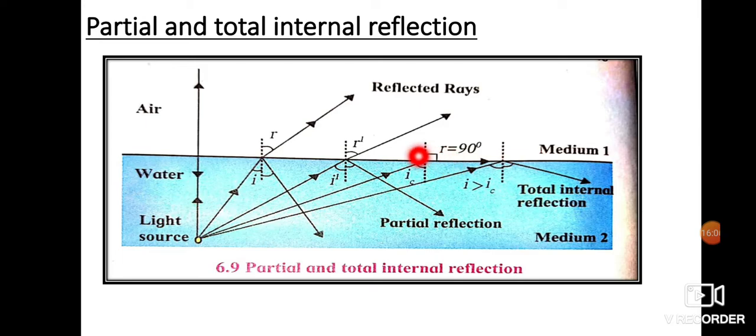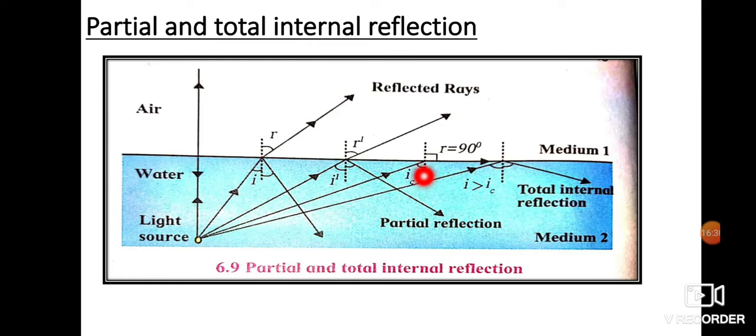Now, here is the important thing you have to know. Any question could be asked over here. For a particular value of I, the value of R becomes 90 degrees. Then this value of I is called the critical angle.